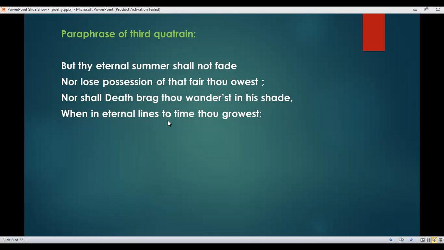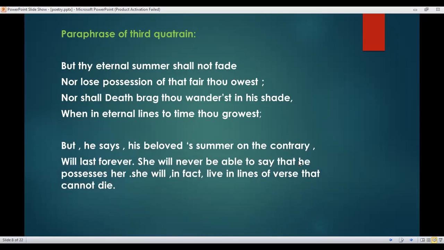Lines here means lines of verse or poetry. Thou growest means you continue to live. Here he said his beloved summer, on the contrary, will last forever. She will never be able to say that death possesses her. She will, in fact, live in lines of verse that cannot die. So he said that his beloved will last forever, and death will never possess her. She will never lose her beauty.